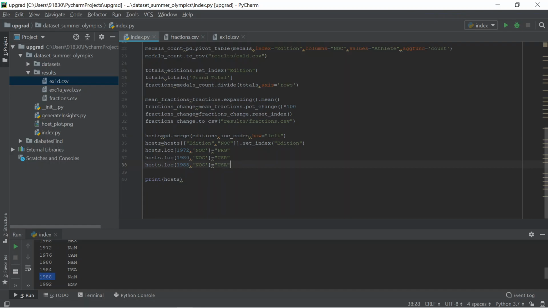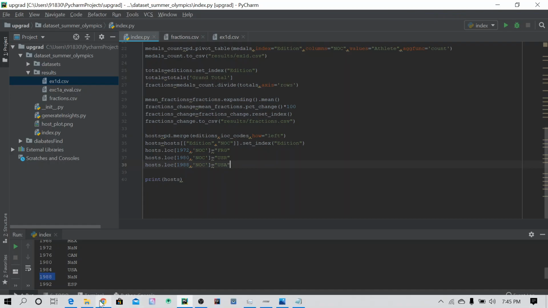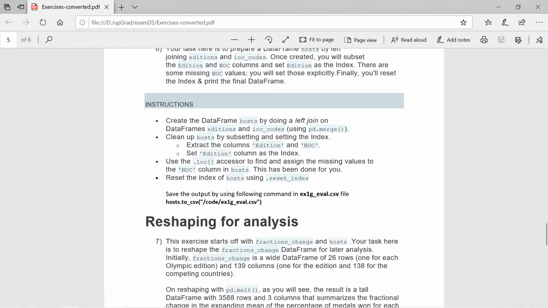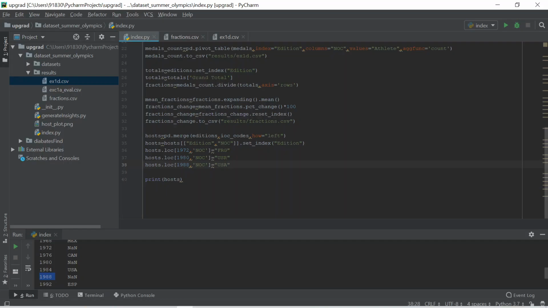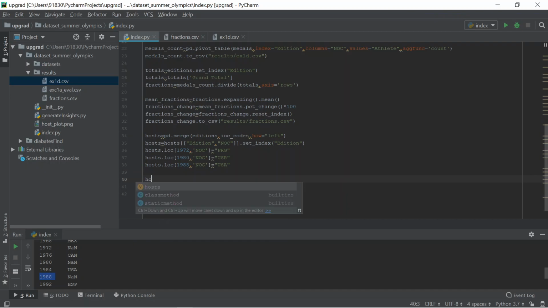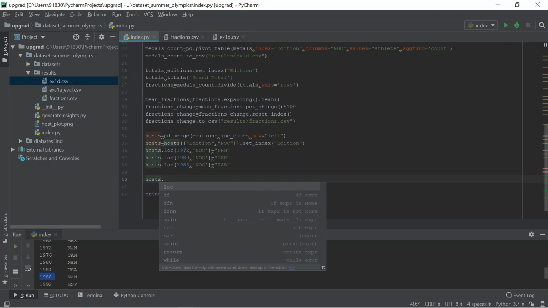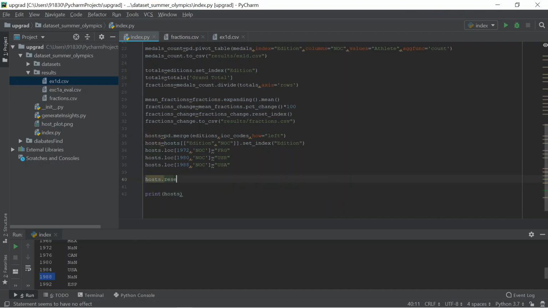After giving this one, reset the index of hosts using dot reset_index. I need to reset the index, and assign it back to hosts.